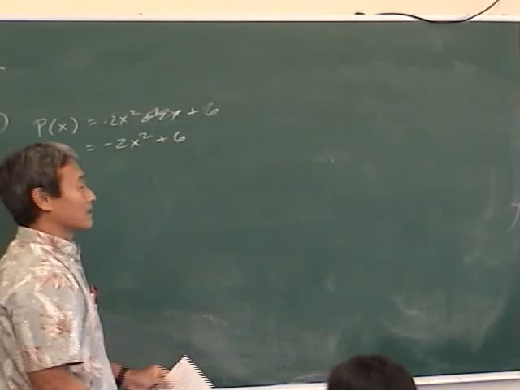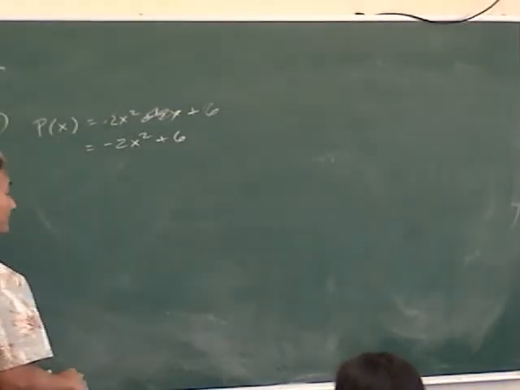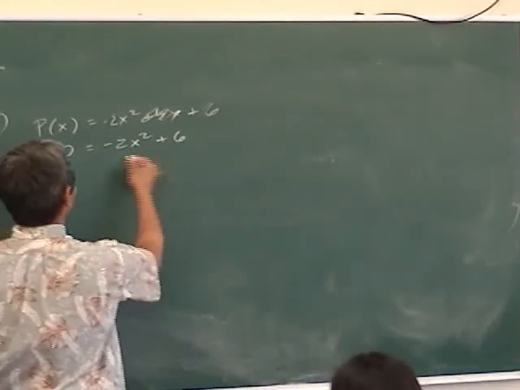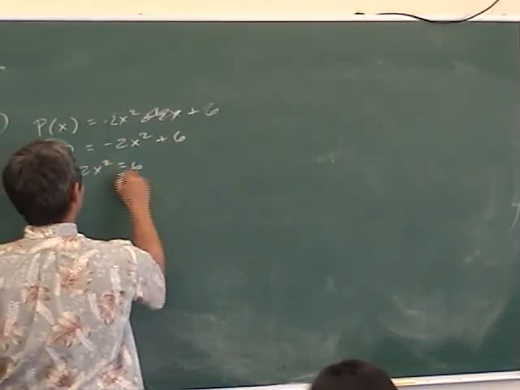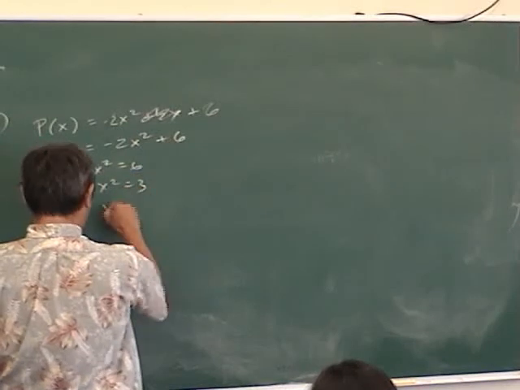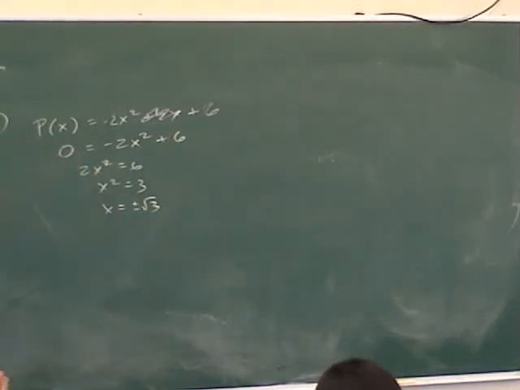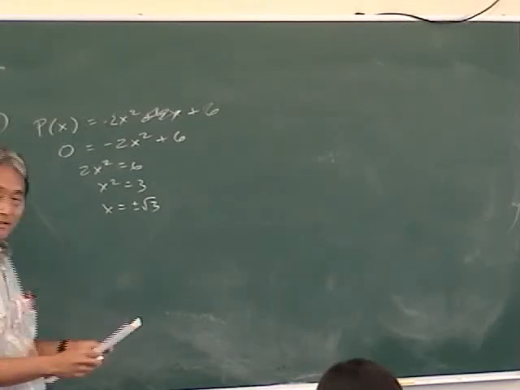Okay, what's another name for zeros? X-intercept. So you set y equal to 0 and you solve it. 2x squared equals 6, x squared equals 3, x equals plus or minus √3. And anyway, that problem's just way too easy. Take that out for next year.